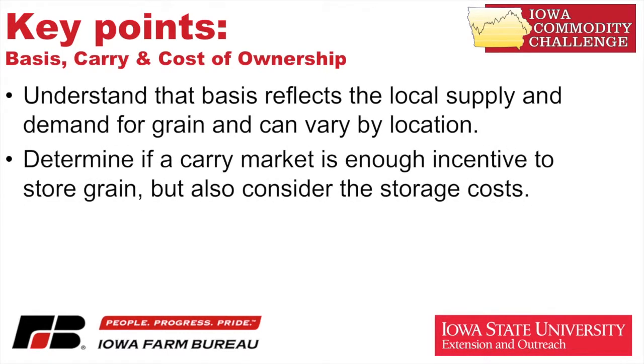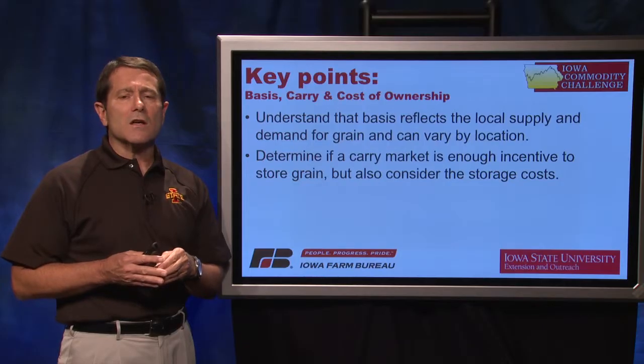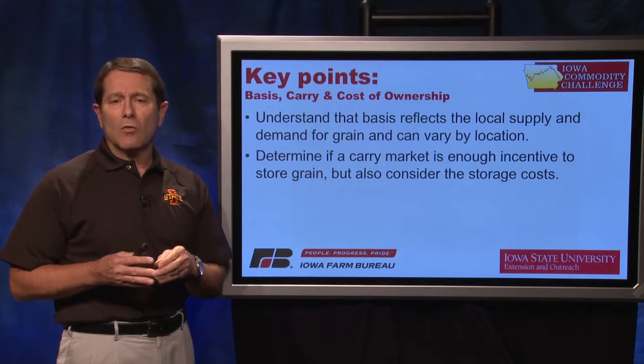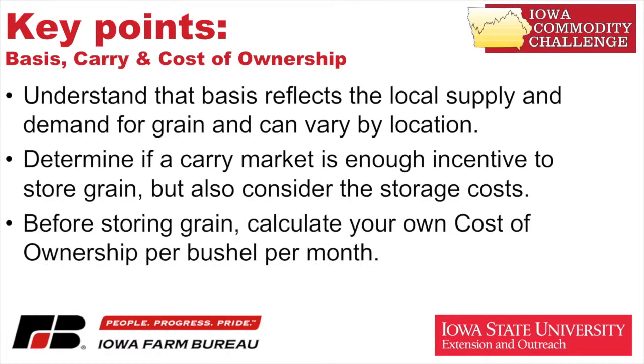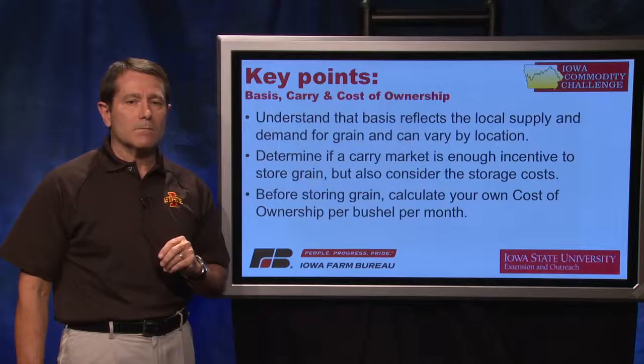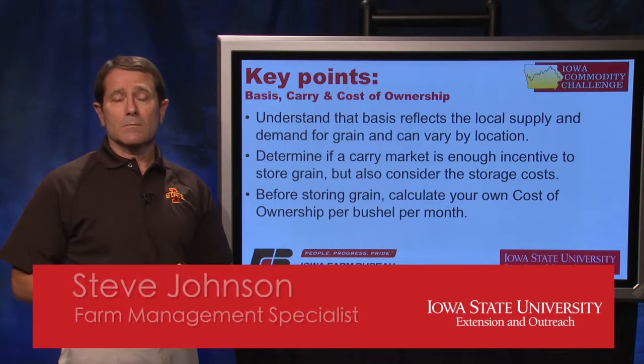Also, determine if a carry market is enough incentive to store grain, but also consider the storage costs that are accruing, whether those costs are for on-farm or commercial storage. And before storing grain, calculate your own cost of ownership, both per bushel and per month.